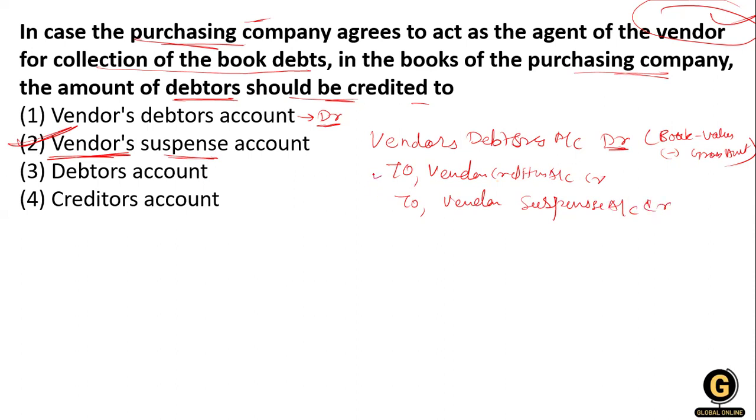So two accounts are going to be credited: the vendor creditor account and the vendor suspense account. What amount are we taking? Here we are also taking the difference of the book value and the gross amount. And in the suspense account, only the difference. Clear?